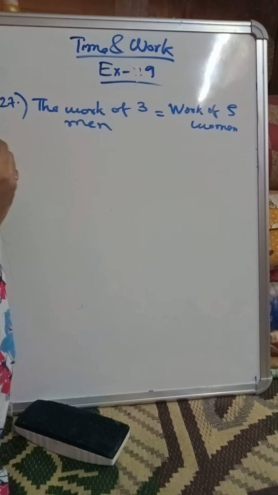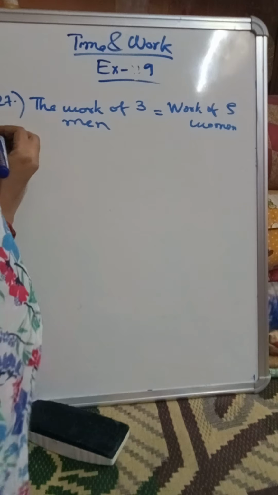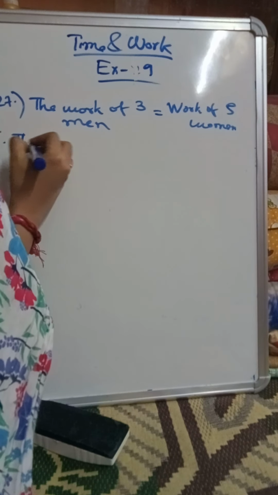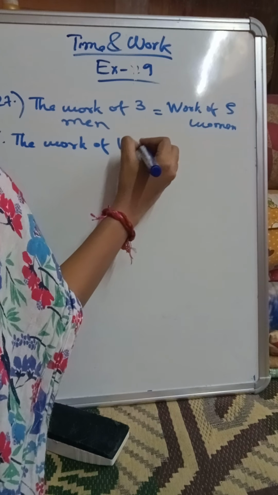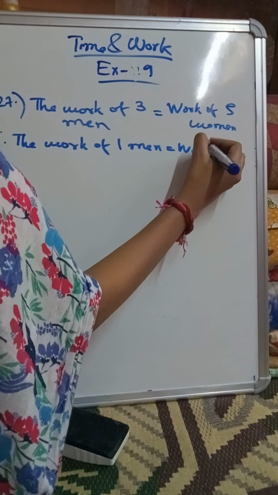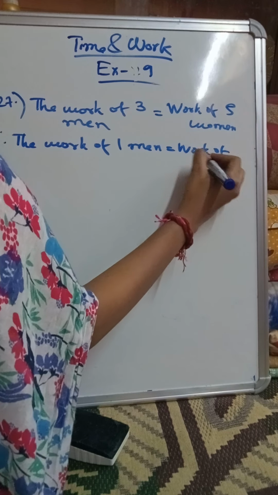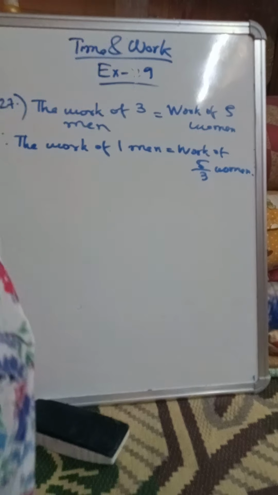Here I am converting the work of men into women, so I can write, therefore, the work of one man is equal to the work of 5 by 3 women.